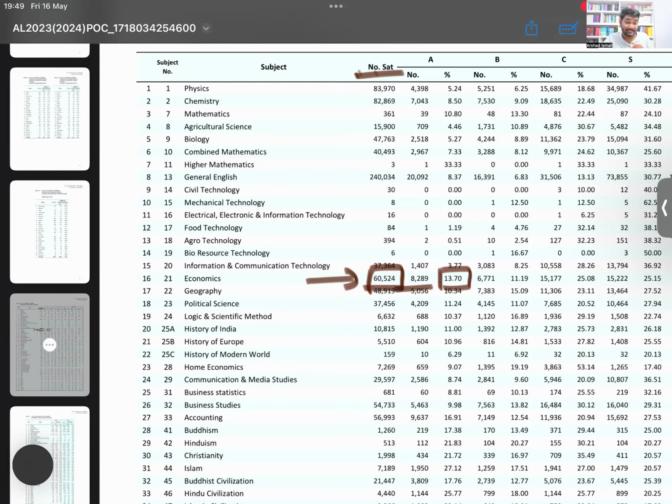13.7% people got A's. That is 8,289 students have got A's. So only 13.7. Now in 2024, that number is 11%. So it has gone down even more.